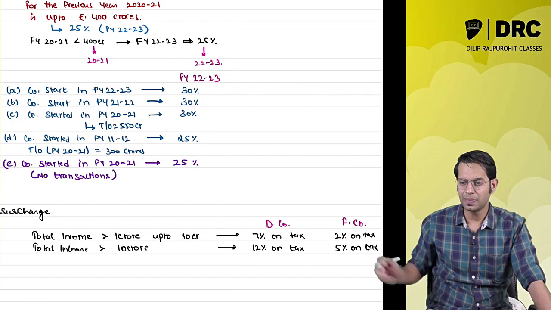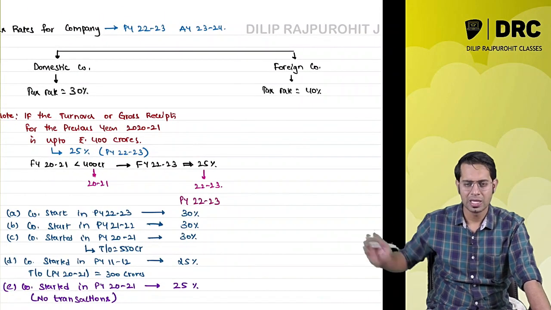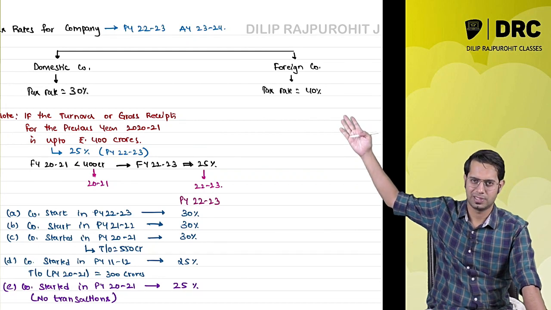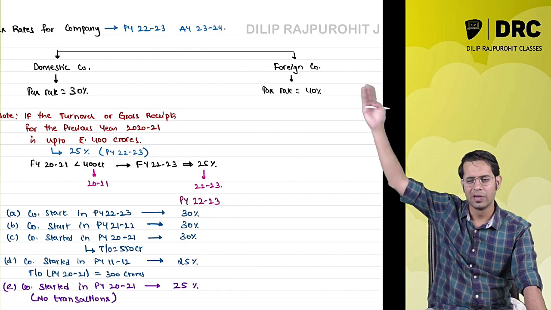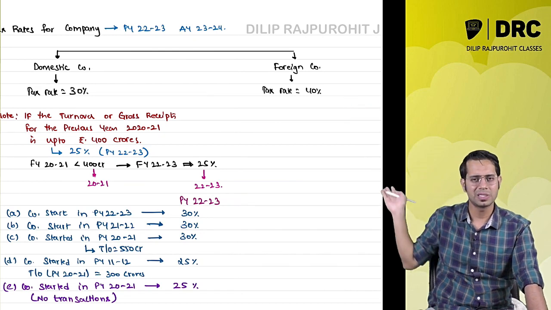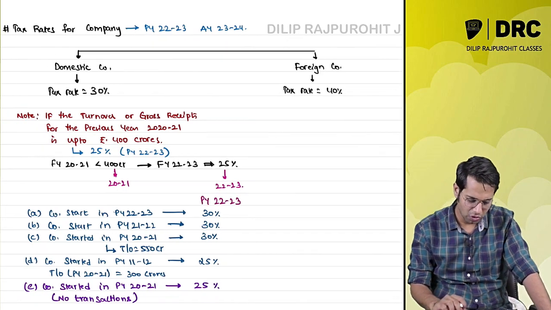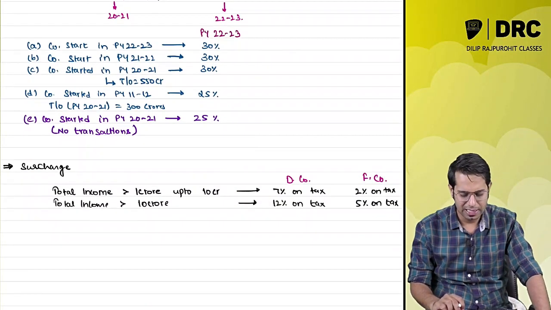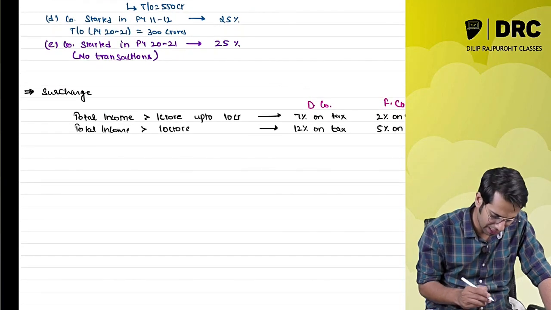Sir, why is the foreign company surcharge very less? This is because they are already collecting huge amounts of taxes. See, surcharge is levied on the tax amount. When the tax rate is already high, obviously if I apply surcharge on this amount, the surcharge amount will also be high. Because the tax rate is high for foreign companies, they have reduced the surcharge rates for them.